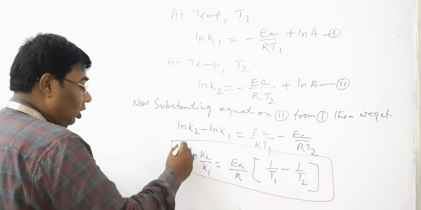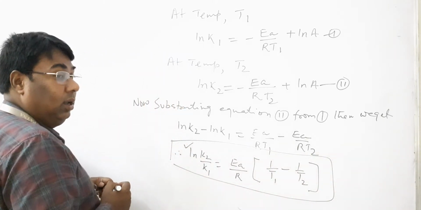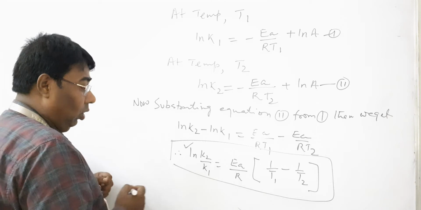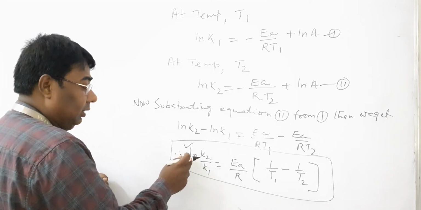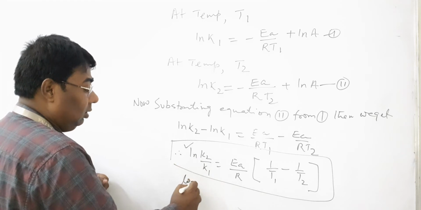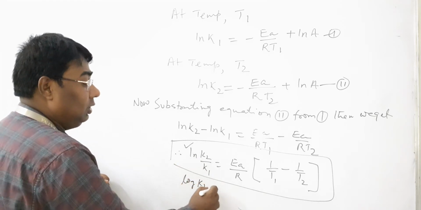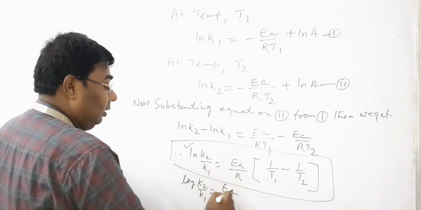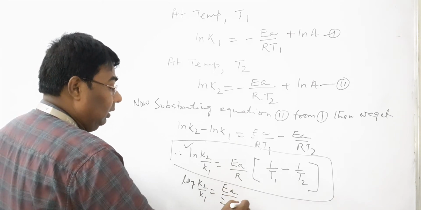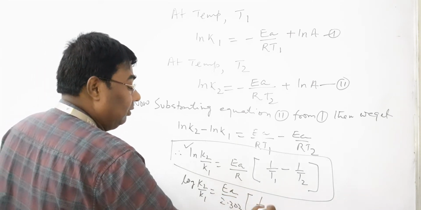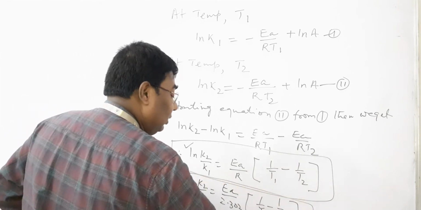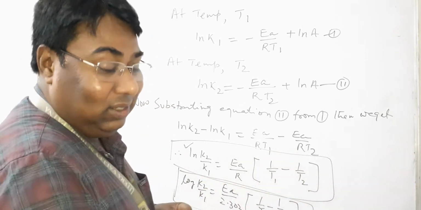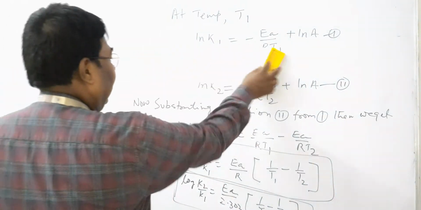And when ln is converted into log, it is multiplied by 2.303. Then in this case, log K2 by K1 is equal to Ea by 2.303 R, under bracket 1 by T1 minus 1 by T2. This is the important equation on which numericals are asked in the board examinations. So all of you try to understand.